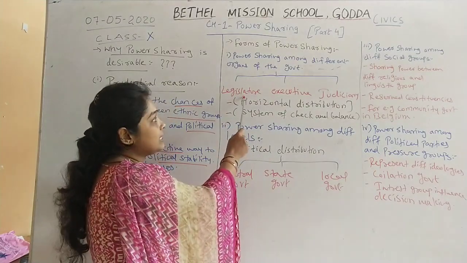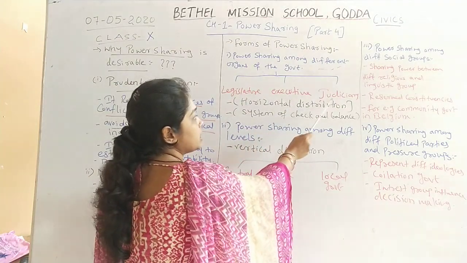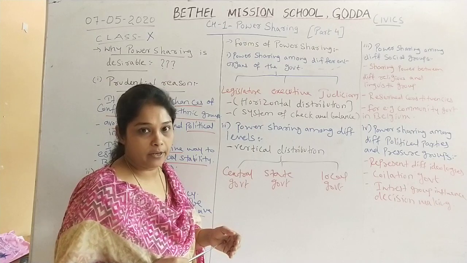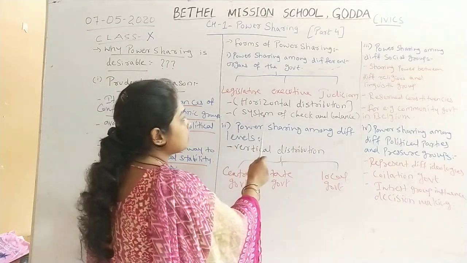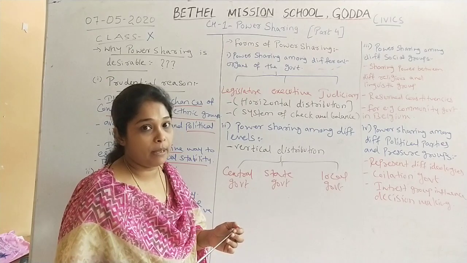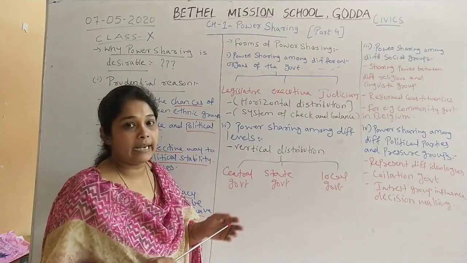One is legislature, second is executive and third is judiciary. That is the horizontal distribution of power sharing. And it is a system of check and balance. Now why is it called a system of check and balance? Over here we will see that legislature.